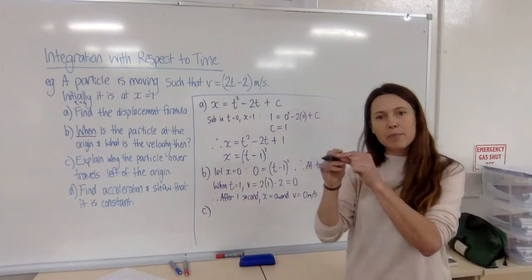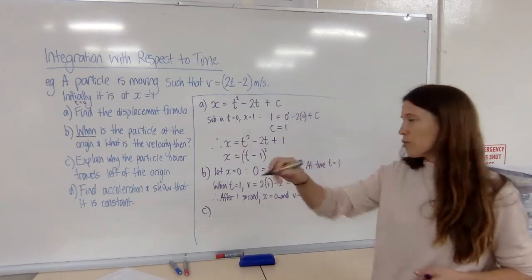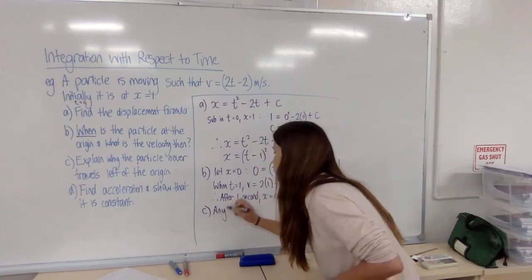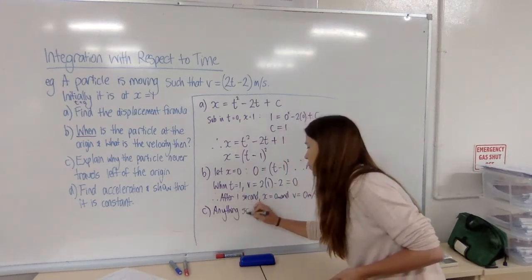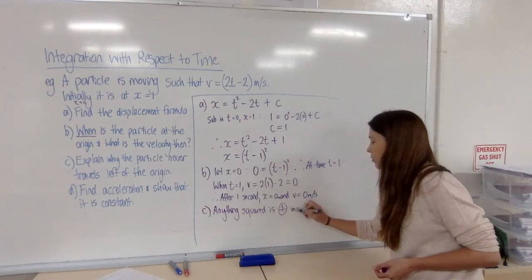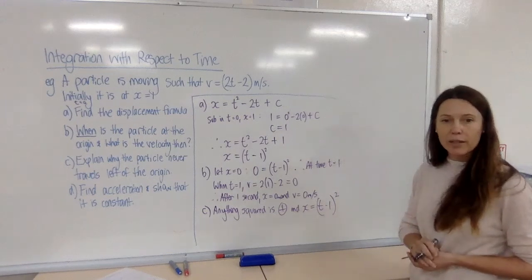So we must always be on the right-hand side of our number line if this is a particle moving along a number line. So I would just write anything squared is positive. And we know that x equals t minus 1 all squared. That's a good explanation, I think.